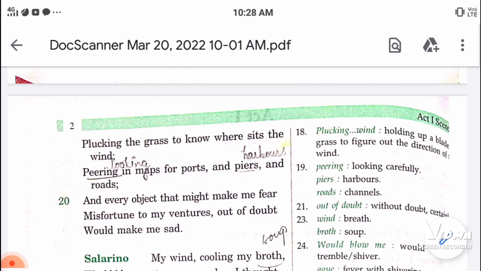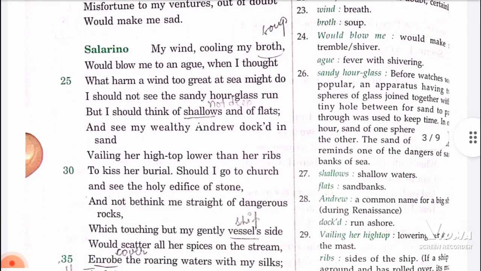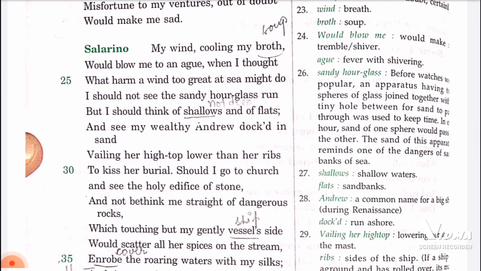Now comes the speech of Salarino. Very important speech. So what he is saying is, my wind cooling my broth. My wind means my breath, which is cooling my broth. Broth is a soup, whenever I am cooling my soup by giving my breath to it.